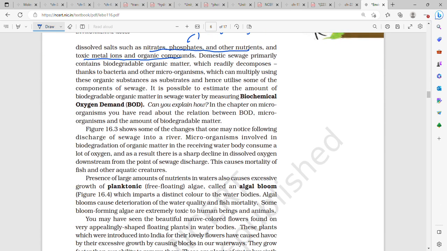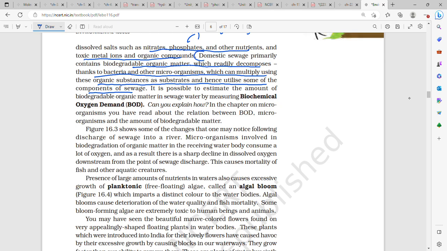Then domestic sewage primarily contains biodegradable organic matter which readily decomposes thanks to bacteria and other microorganisms, which can multiply using these organic substances as substrates and hence utilize some of the components of sewage. So domestic sewage primarily, what does it contain?